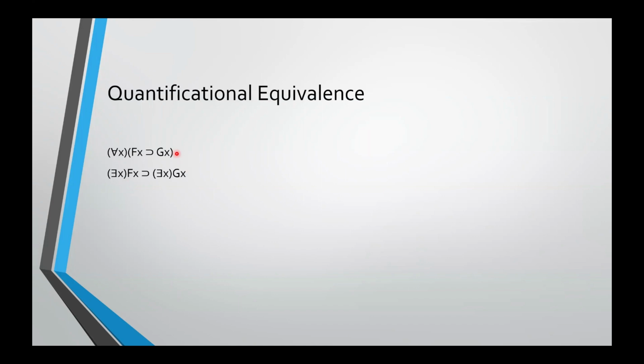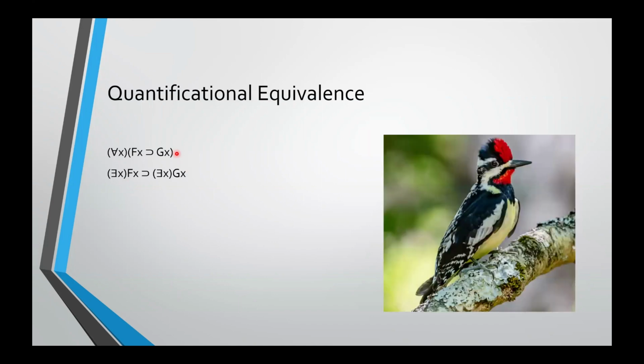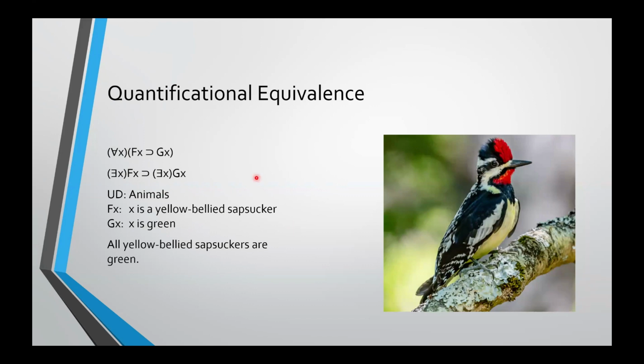And you can, in fact, construct an interpretation that does that with the help of this guy again. So we'll set the universe of discourse as animals. F will be X is a yellow-bellied sapsucker, and G will be X is green. So the first sentence means all yellow-bellied sapsuckers are green. This is false, right?